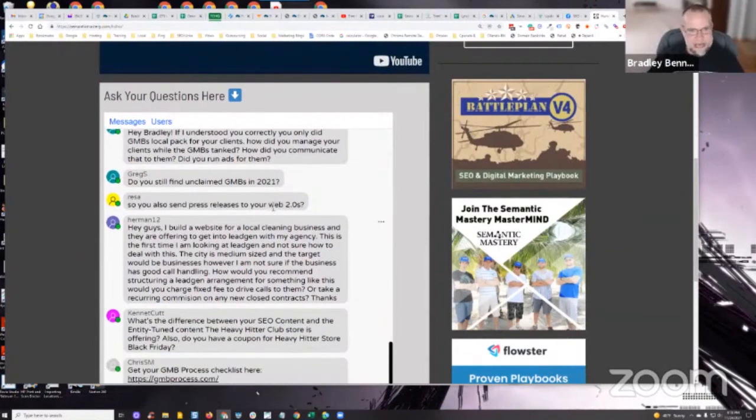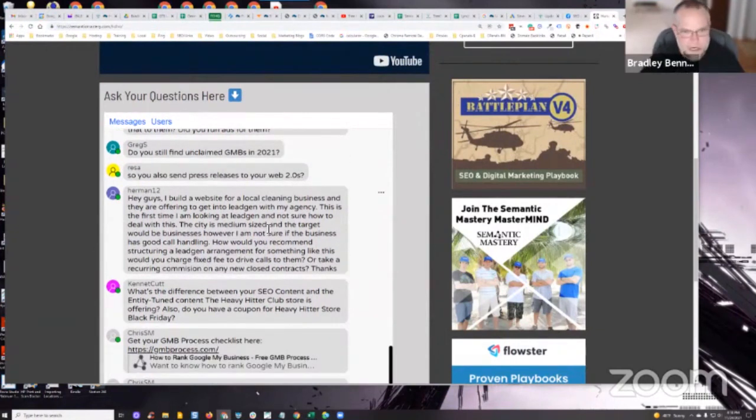But you can do that. Unless you know what you're doing, I try not to build a lot of press releases directly to the money site anymore. I did for a long time, but I don't do that so much anymore. I just use it, like I said, to power up some of my other tier 1 entity assets. For me, primarily the Google Business website or Google Business Posts in the G site. Okay.